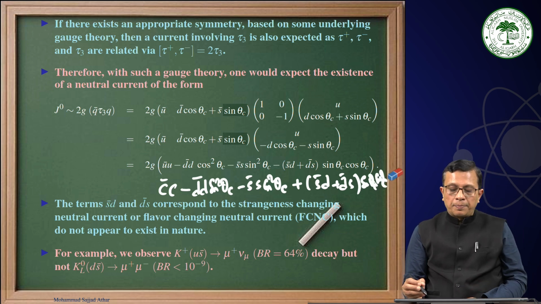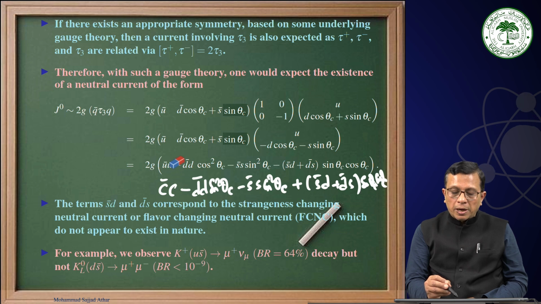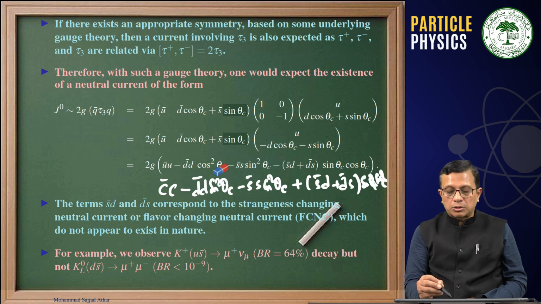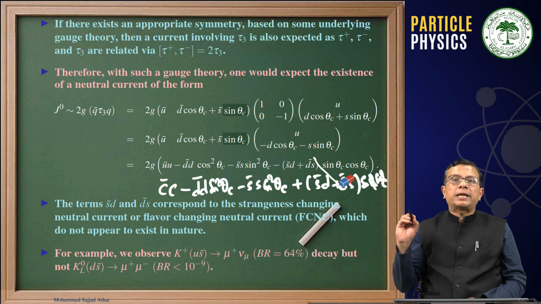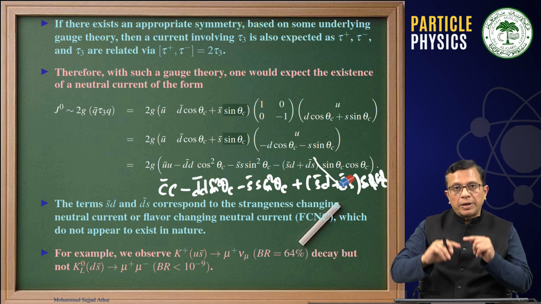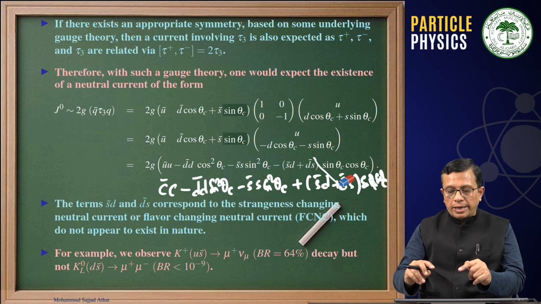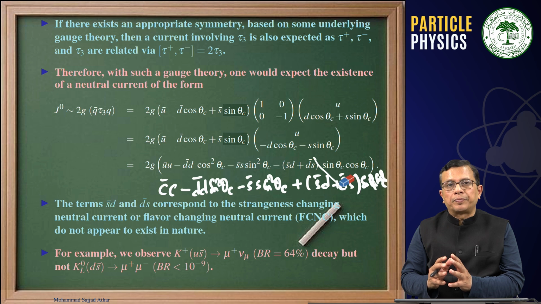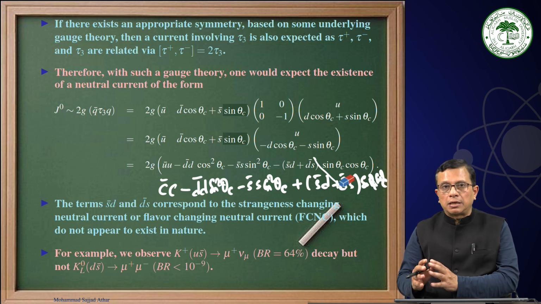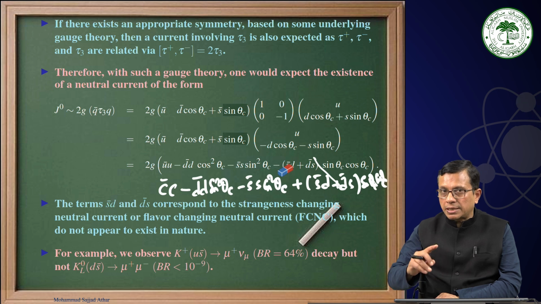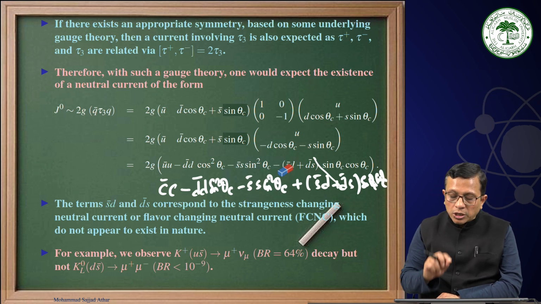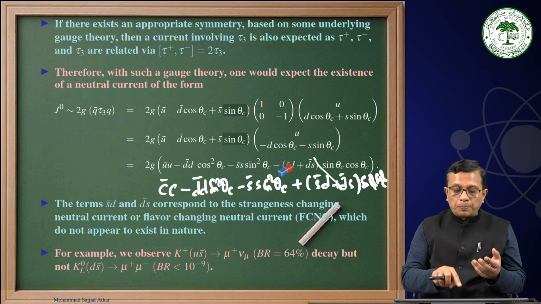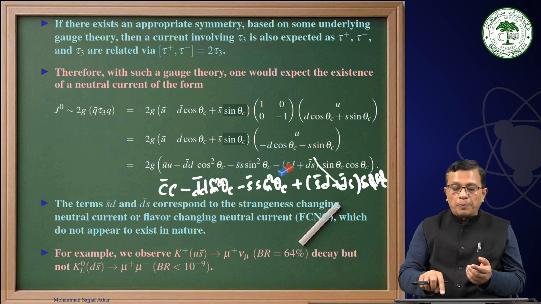Now when you add them up, this will give you U bar U plus C bar C minus D bar D, because sine square theta C plus cos square theta C will be 1, minus S bar S, and then these two terms will get cancelled out. That is the beauty: when you are considering another weak doublet, with C and S prime, you are getting an additional interference term which has an opposite sign, and therefore we have U bar U plus C bar C minus D bar D minus S bar S.